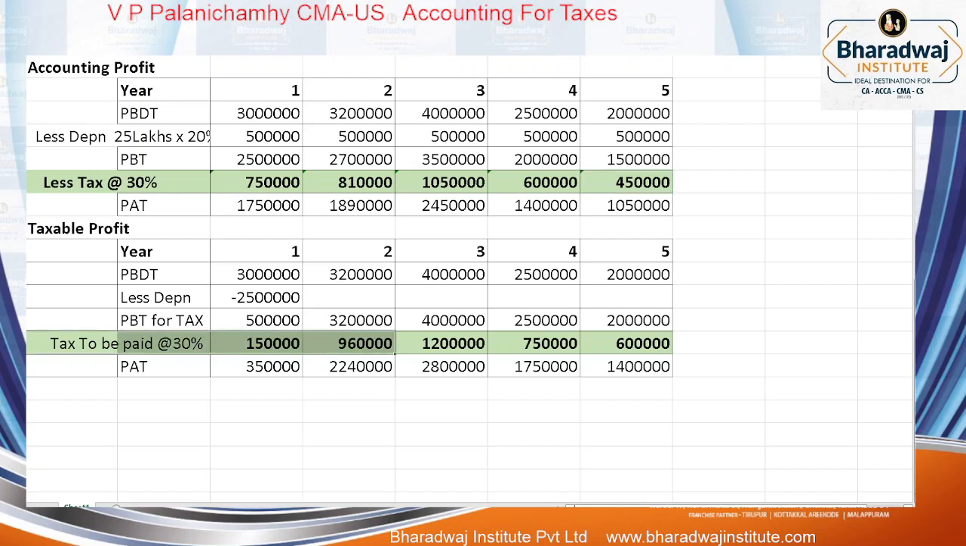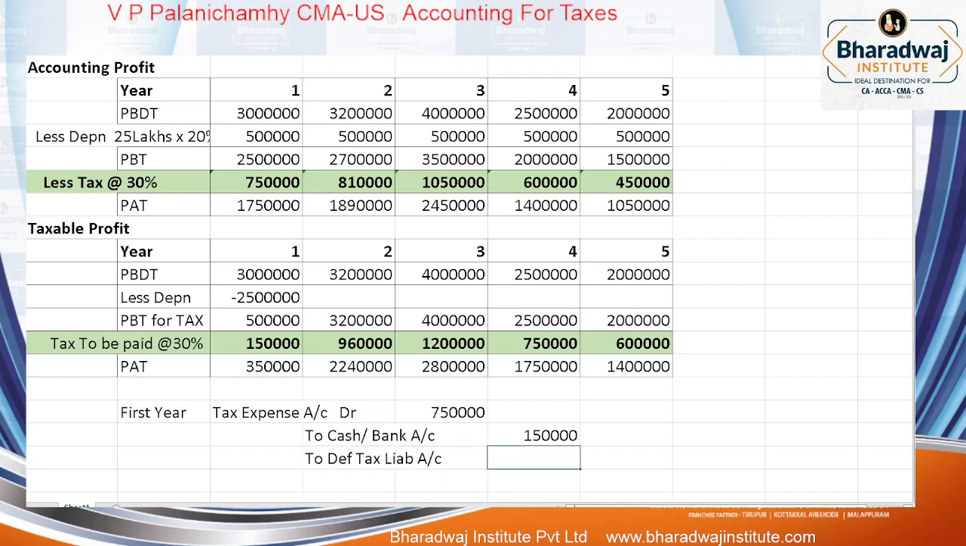But what is the actual amount of tax that you are paying? Is it the same? First year, what is the tax you will be paying? 1,50,000. Listen, for the first year, what is the tax expense? Tax expense account debited. How much tax expense should there have been? 7,50,000. But to cash or bank account, how much are we paying? How much are you paying? 1,50,000 you are paying. This will be called a deferred tax liability account. How much will the deferred tax liability account be? 6 lakhs. Deferred tax liability will be 6 lakhs.